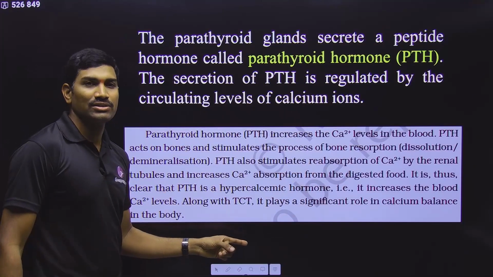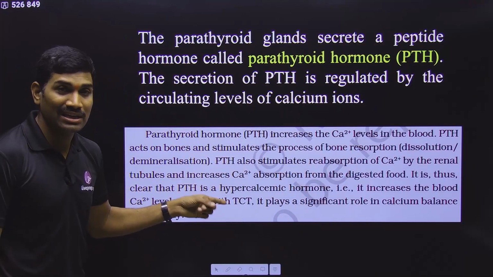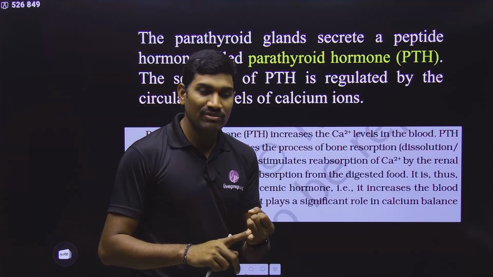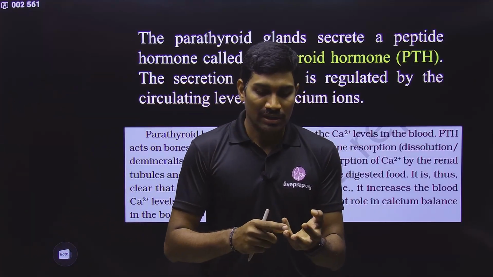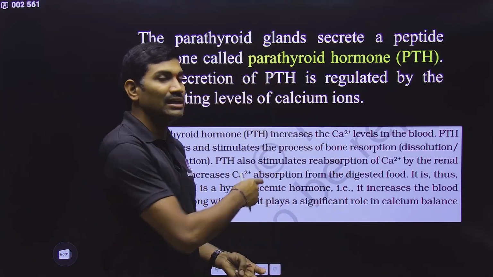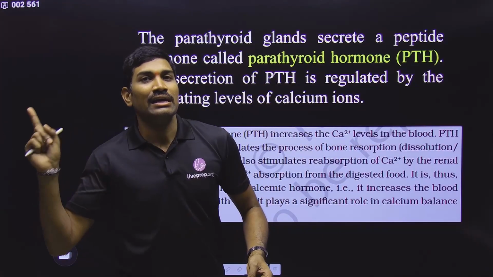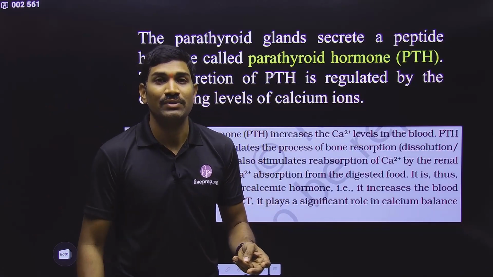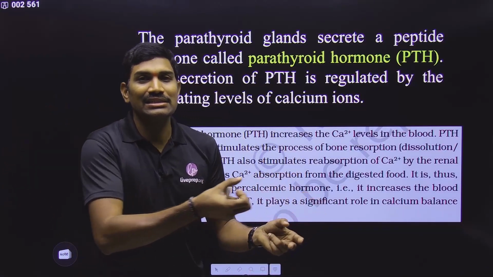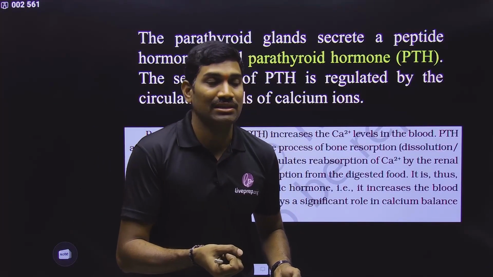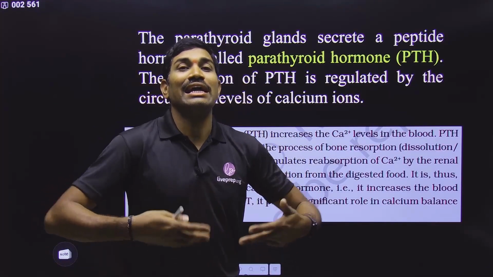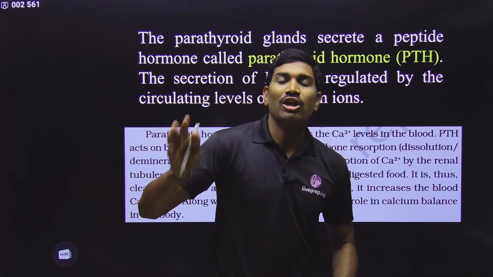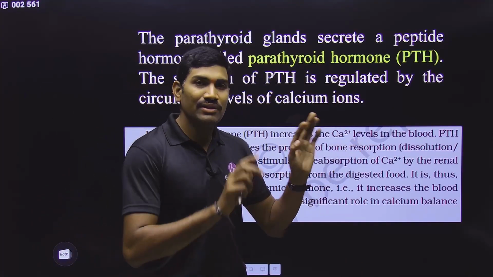Exactly opposite, 4 points. These 4 points they have mentioned in NCERT here, but those 4 points they have not mentioned. There, what we studied for calcitonin, we said that calcitonin will decrease osteoclast activity, but here it will increase osteoclast activity. Calcitonin will increase osteoblast activity, and this will decrease osteoblast activity. And calcitonin is decreasing the absorption of calcium in the intestine, but parathormone will increase calcium absorption. And there calcitonin is causing the loss of calcium in the urine, but here it will decrease it.